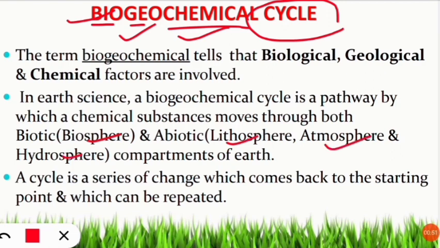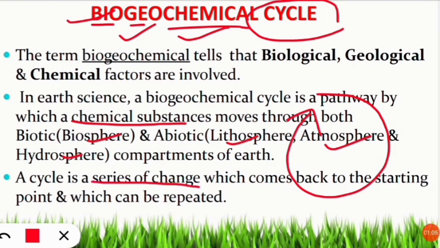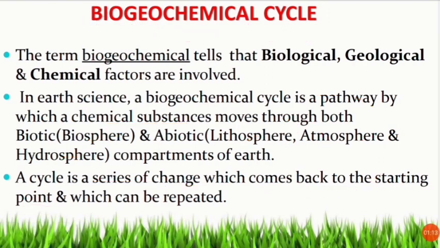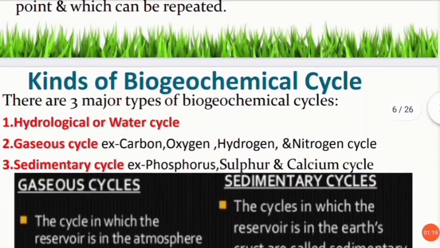These are the things in which the chemical substances, mostly the elements present in the atmosphere, are recycled back in some or other manner in a cyclic way. So this is the biogeochemical cycle basics, and there is a series of change in the properties of these elements when they come back to their original starting point. So this is very easy to know, and you would have learned the water cycle since your school days. So it is very easy, and we will learn one by one what are the different types of biogeochemical cycle.